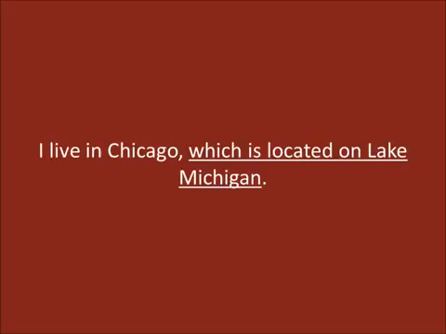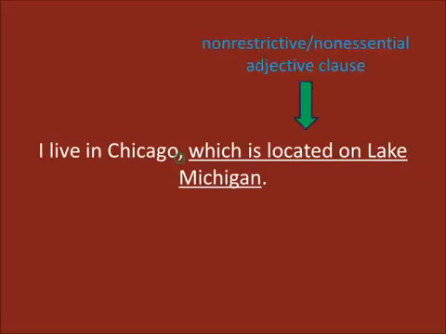It is extra information, which means that it is non-restrictive or non-essential, which means that we must use commas. But if a non-restrictive or non-essential adjective clause comes at the end of a sentence, there will only be a comma at the beginning of the adjective clause. There is already a period at the end of the sentence, so we can't put a comma there.